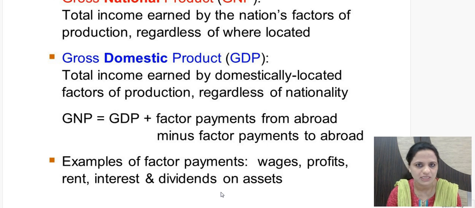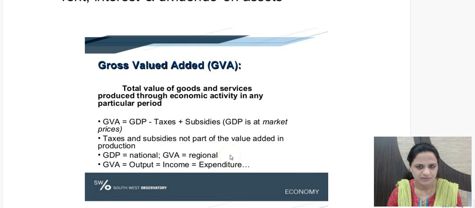So it is by the nationals of the country, that way. And domestic is geographically within the domestic region. And then the other term, the third term, was GVA, gross value addition. Gross value addition is also derived from GDP, and this is on value addition, meaning whenever goods and services are produced, only the economic activity involved is calculated.